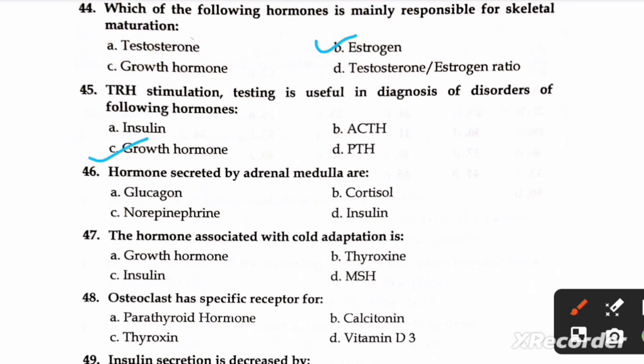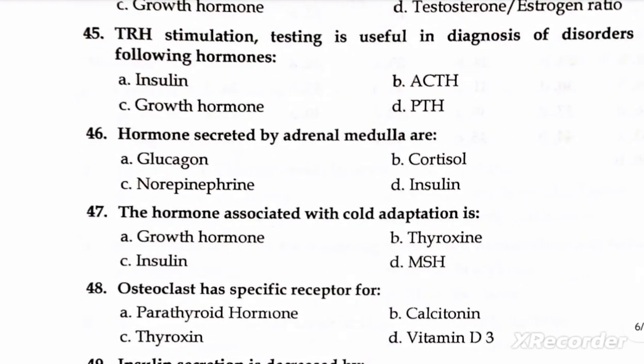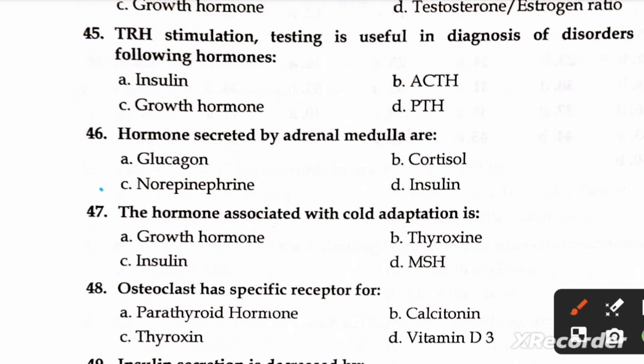Growth hormone. Next question is, hormones secreted by adrenal medulla: A. glucagon, B. cortisol, C. norepinephrine, D. insulin. Right option is C. norepinephrine. Next question is, the hormone associated with cold adaptation is A. growth hormone, B. thyroxine, C. insulin, and D. MSH. Right option is B.